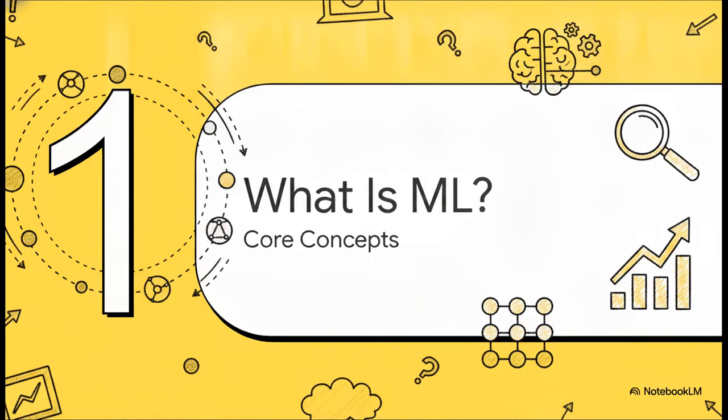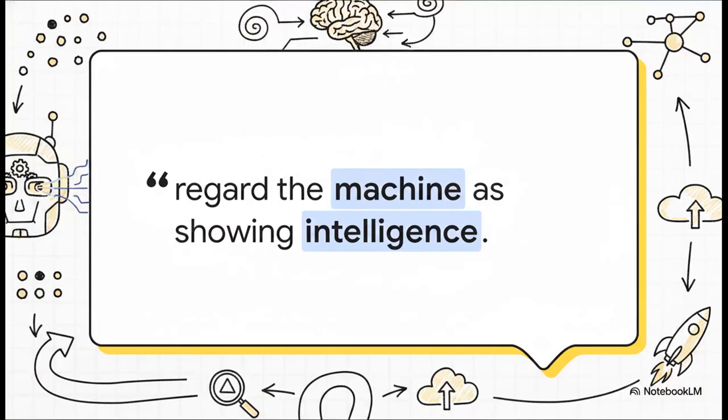All right, Section 1. What is machine learning? Let's break down the absolute core concepts without drowning in technical jargon. Before we even think about modern code, I want you to consider these words from Alan Turing, the legendary computer scientist. He said this decades ago. The foundational idea here, that a machine could learn patterns and actually add to its own knowledge rather than just blindly following rigid line-by-line commands, has literally been the North Star of computer science for a very, very long time.